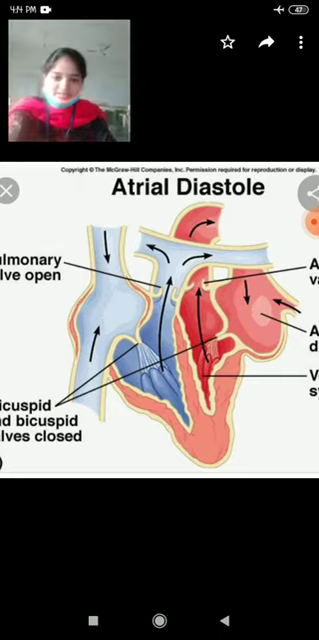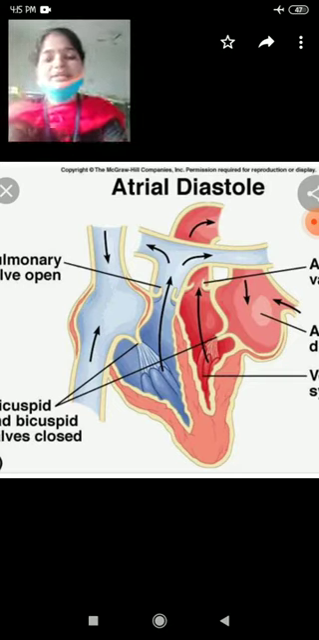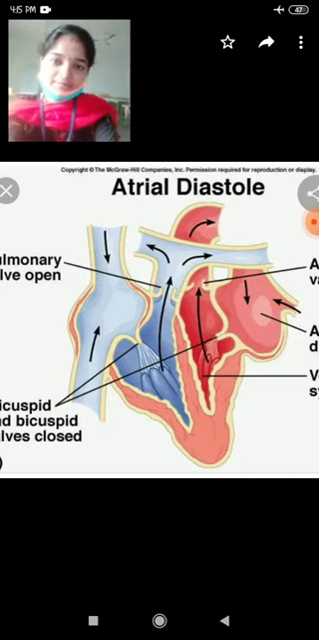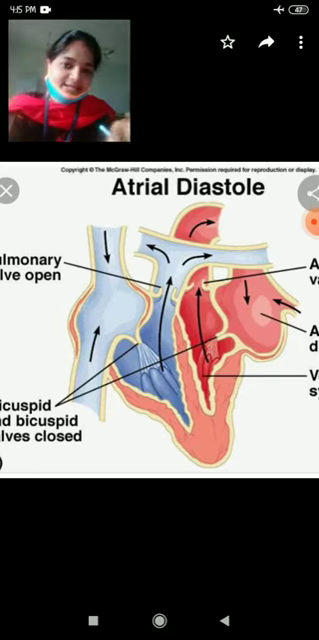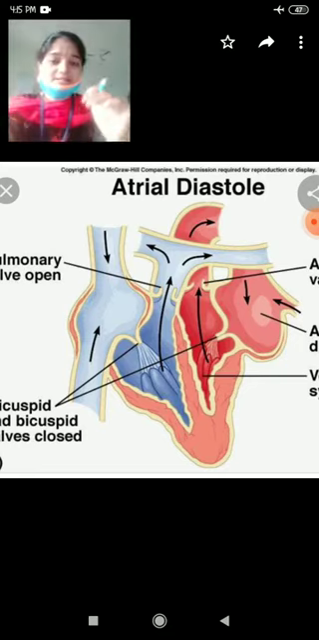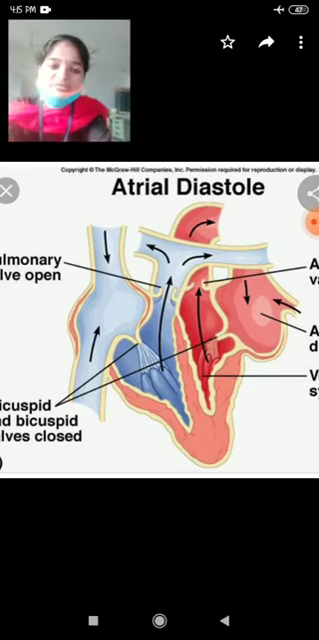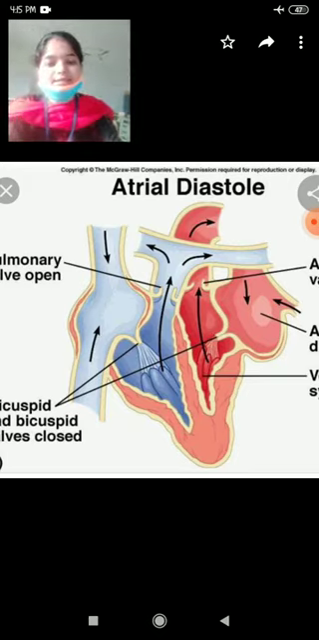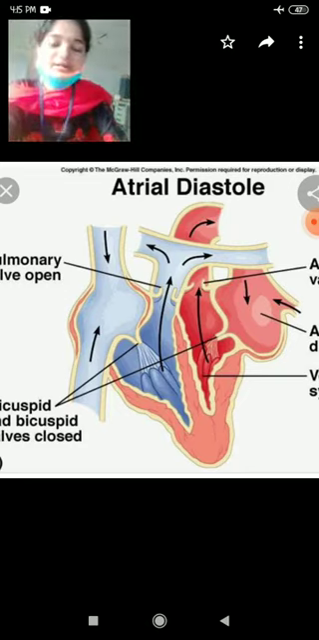Okay, when the heart is in the contraction state, it pumps the blood. At the time of relaxation, the heart receives the blood. The alternate contraction and relaxation of the heart constitutes the cardiac cycle. Clear? The alternate contraction and relaxation forms the cardiac cycle.